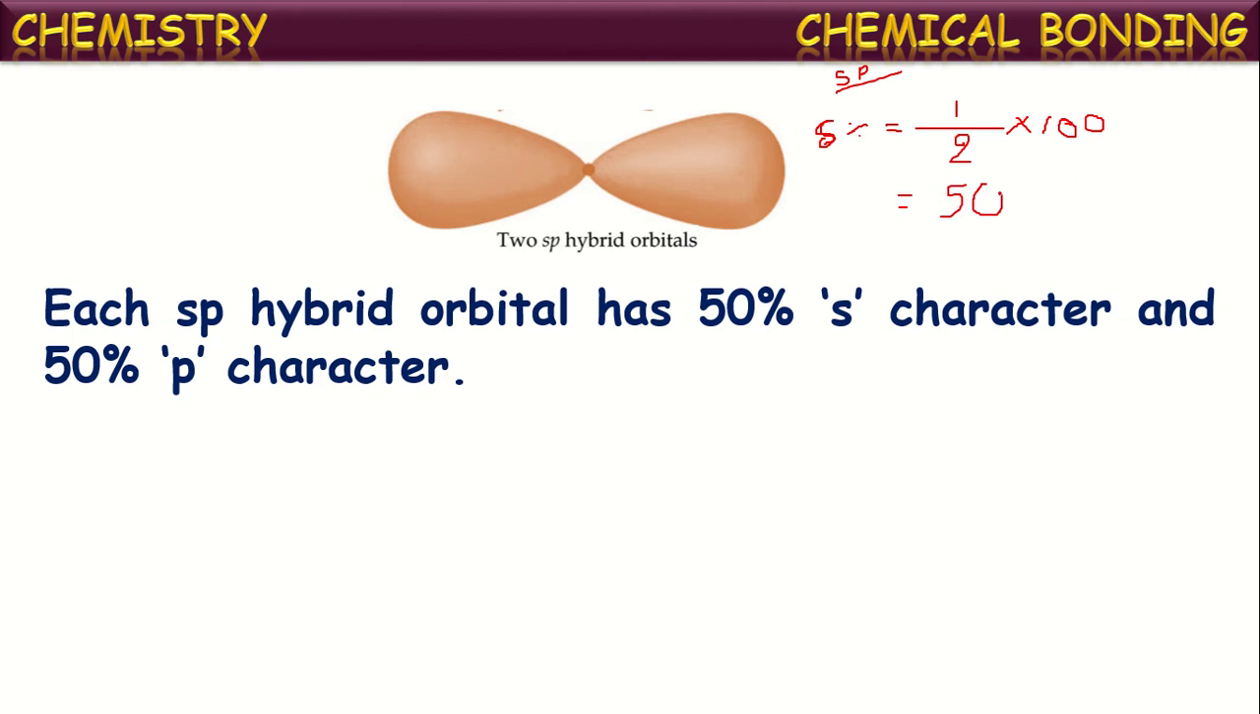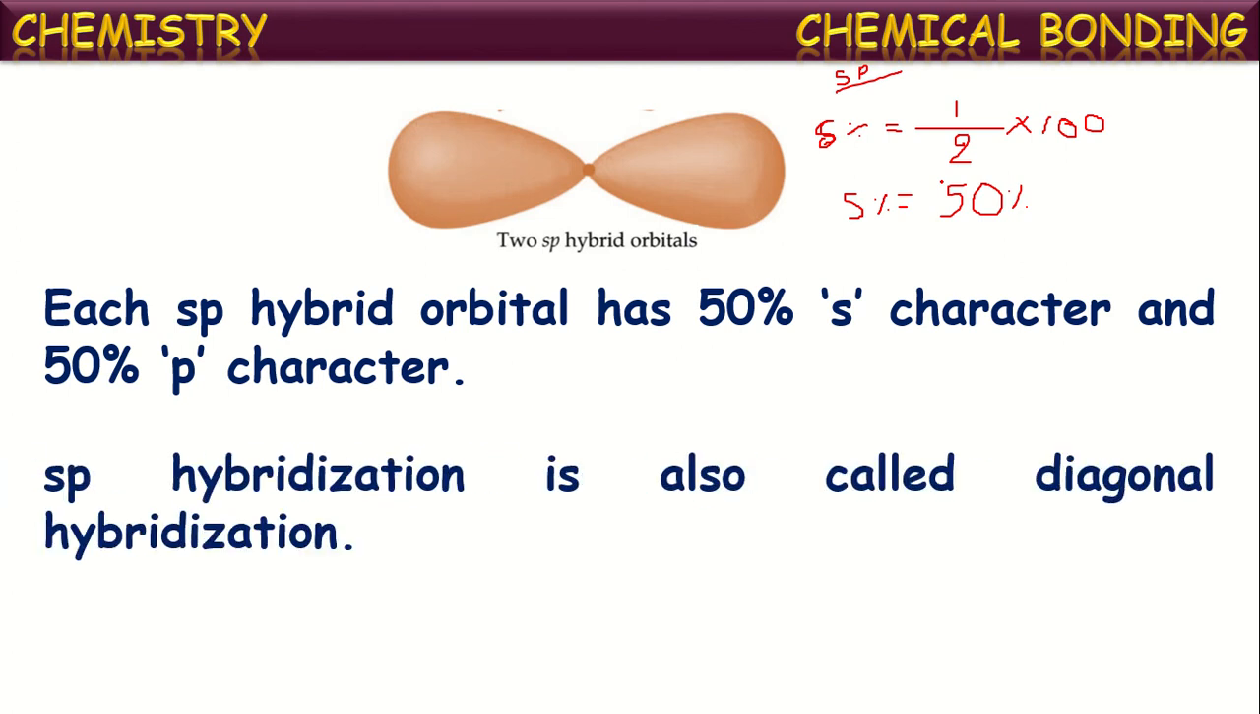So the percentage of s character in this sp hybridized orbitals is 50%. In the same way, we can calculate p character also in this sp hybrid orbitals. The p character is equal to the number of p orbitals participating, 1, divided by the total number of orbitals intermixing, which is 2, into 100. There also we get 50%. That means s character is 50%, p character is 50% in this sp hybridized orbitals.